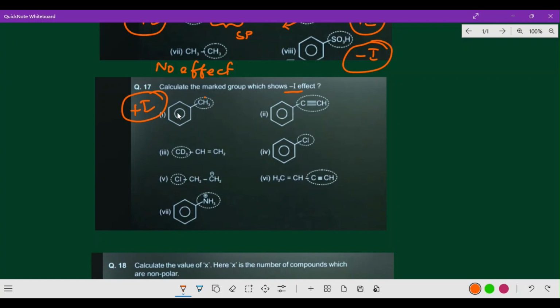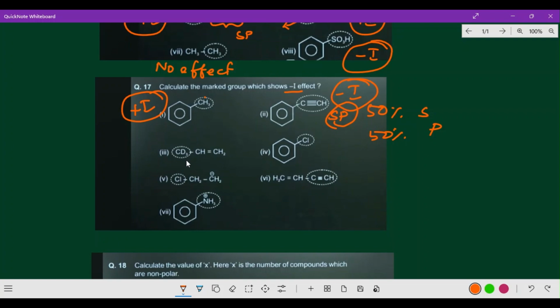Actually there is no effect. But here, benzyl group, C6H5, it's a benzene group which is attached with that, so naturally there will be variation. So here plus I effect. On next one here, C triple bond CH, yes of course this is sp, S character 50 percentage and P character also 50 percentage, yes. So naturally it is minus I effect, more electronegativity.